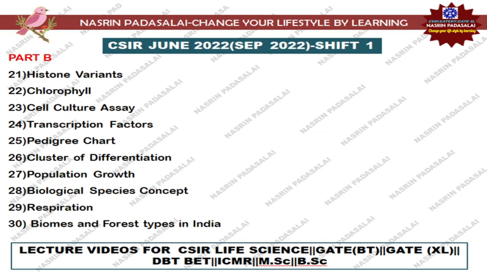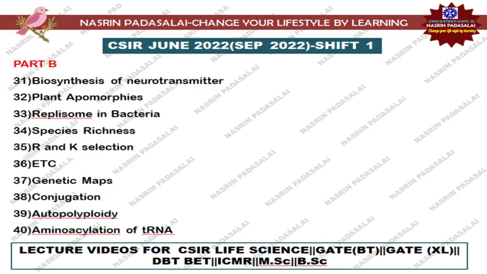Next, there was a question asked from respiration, biological species concepts, and biomes and forest types in India. And there were questions regarding biosynthesis of small neurotransmitters, plant apomorphisms, and the replisome in bacteria. From bacterial replication, many questions were asked: replisome, replication, pore formation, replication initiation, like that. Next, there were questions regarding species richness and r-K selection, coming under population ecology. So for life history strategies, many questions have been asked.